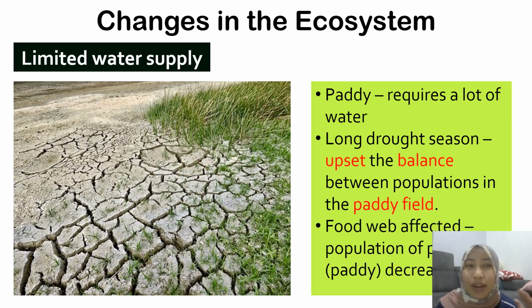When the paddy field is affected, the food web will be affected as well because the population of the producer is decreased. So the whole food web will be affected. All the animals will decrease as well.